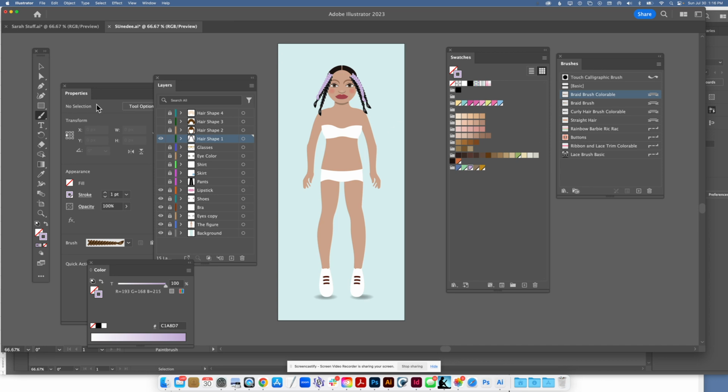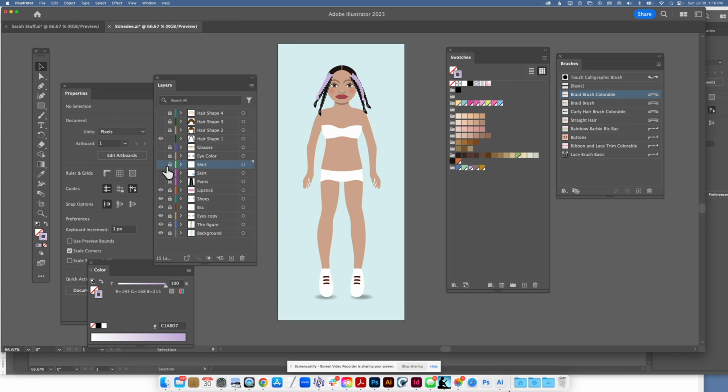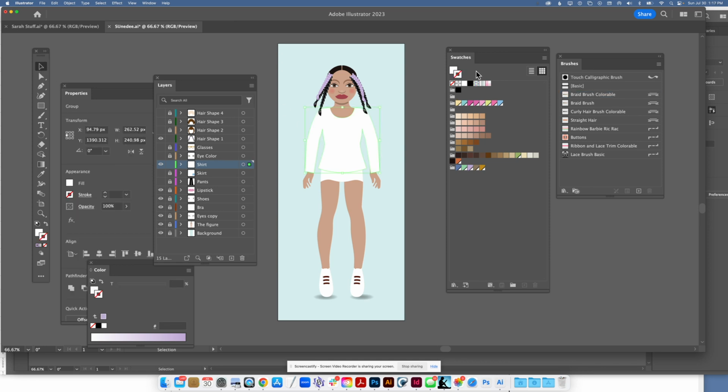Real quick, I'm going to show you that, like, say, if you wanted to color the shirt, you would need to click it so you can see it, and you would need to unlock it and actively be in that layer. This applies to all the layers. And then you need to select this, and you can either apply one of the custom, oops, not the stroke, I just did that. You could use one of the custom patterns here.